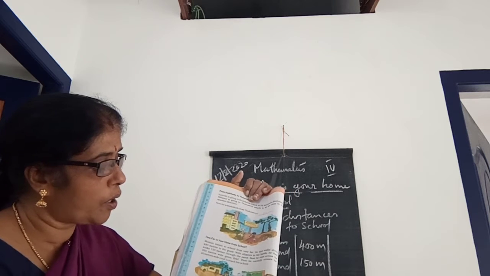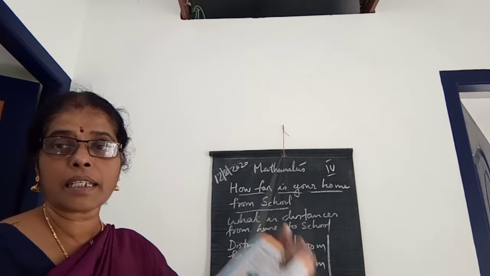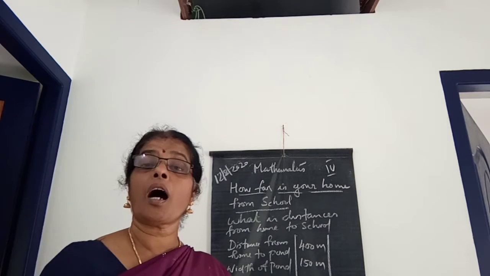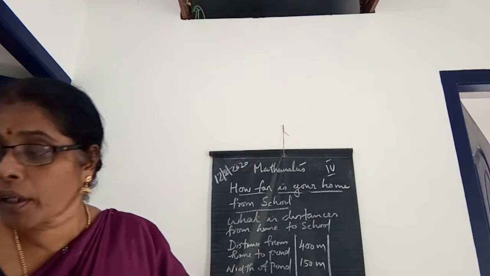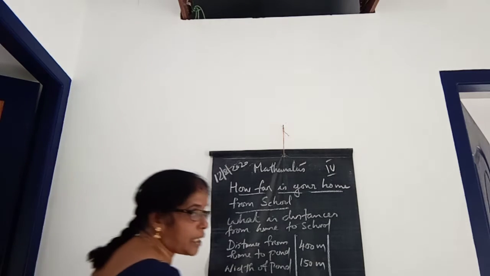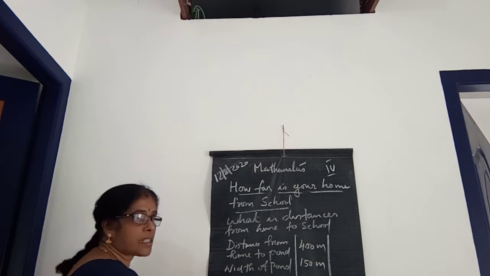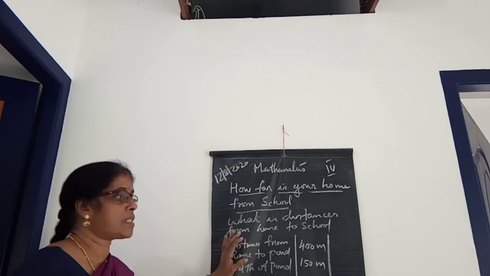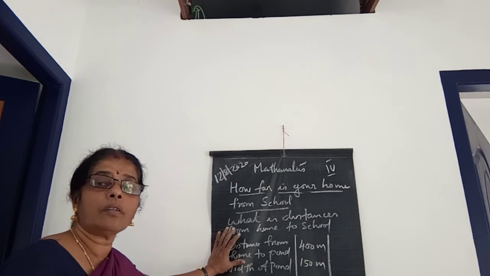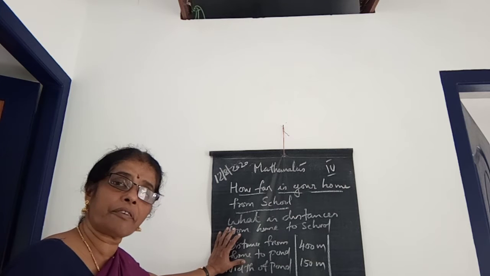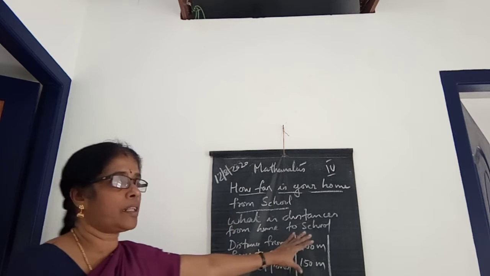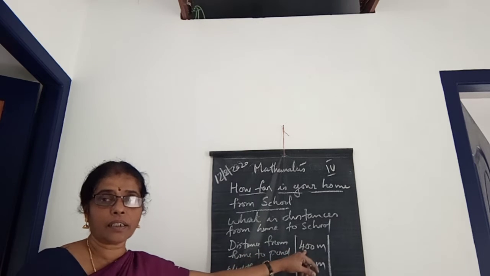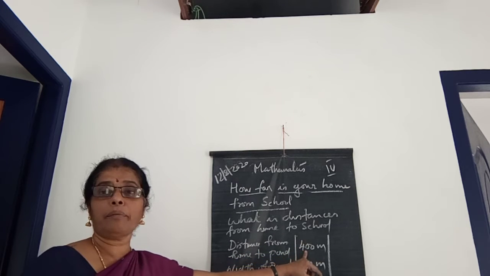So we want to add these distances, then you will get how far Momun's house is from the school. Then we can take it as the total distance. These are the distances from home to school, given in different parts. The distance from home to pond is 400 meters.